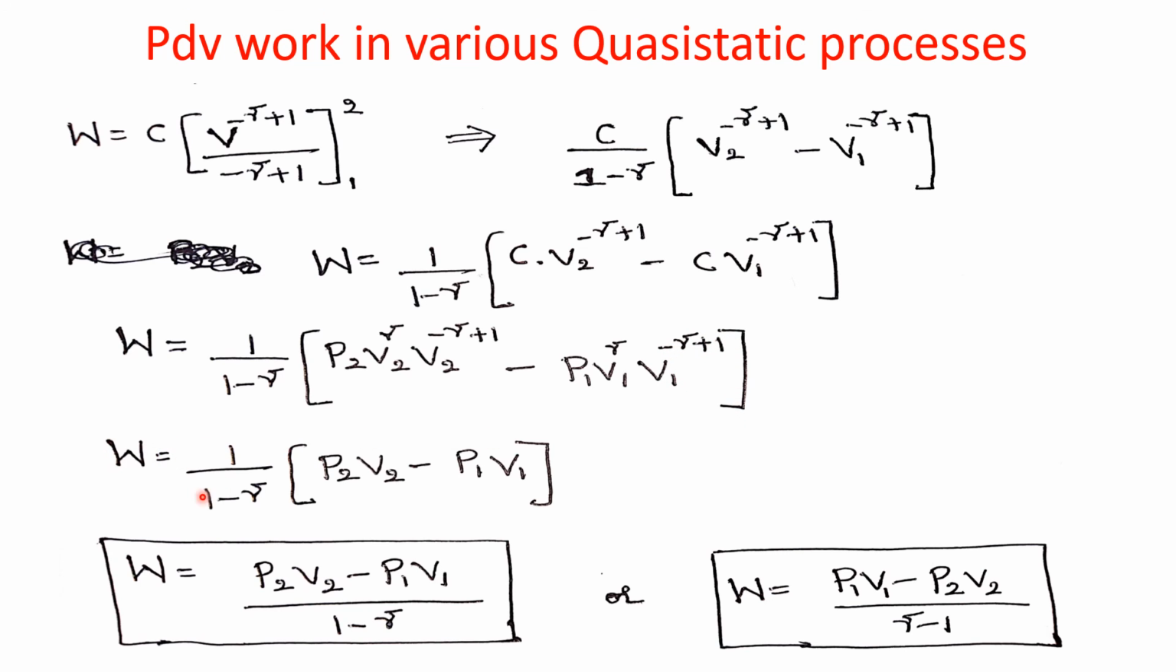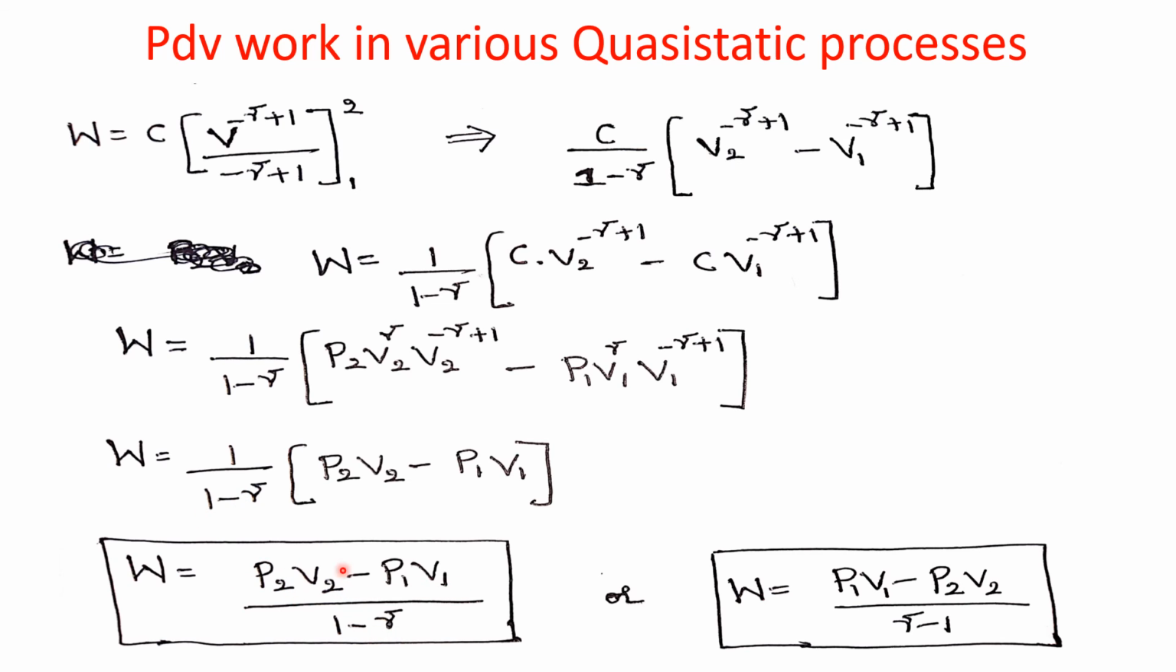So W equals to 1 divided by 1 minus gamma. So here also again the powers get added here. Plus gamma minus gamma gets cancelled. So my equation will remain P2 V2 minus, here also plus gamma minus gamma gets cancelled, P1 V1. So W equals to 1 divided by 1 minus gamma, P2 V2 minus P1 V1. This is one equation, or we can write this equation in this form also. W equals to P1 V1 minus P2 V2 divided by gamma minus 1. I can write the equation in this form also. See, W equals to P2 V2 minus P1 V1 divided by 1 minus gamma.